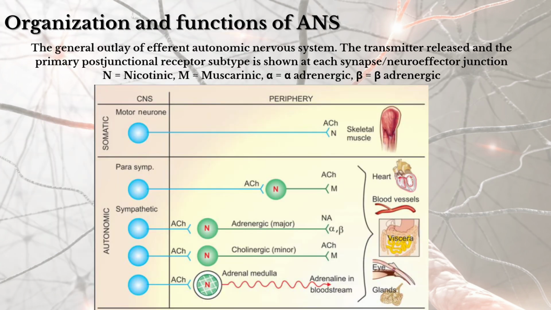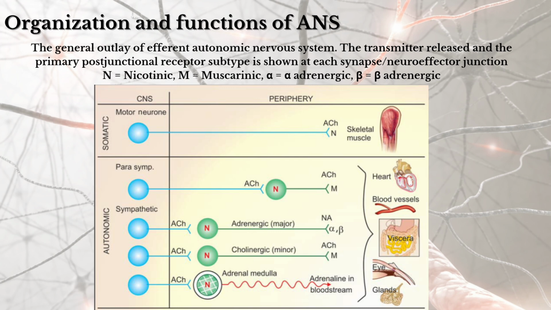In this slide, I attached a picture which shows the different nervous systems producing a neurotransmitter which acts on the specific receptor and produces effective actions.